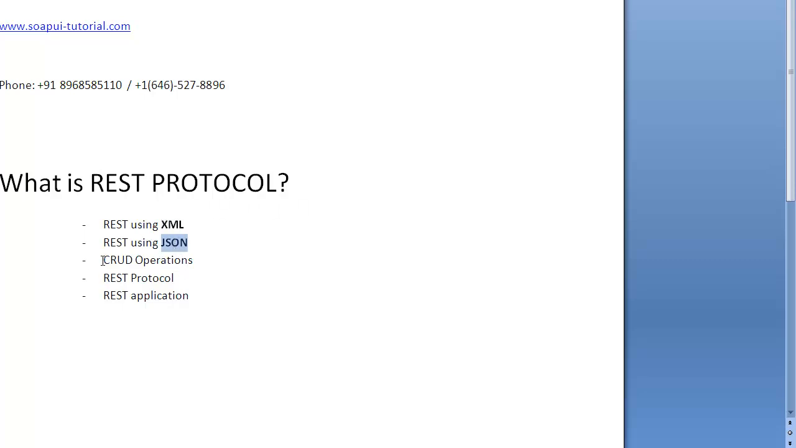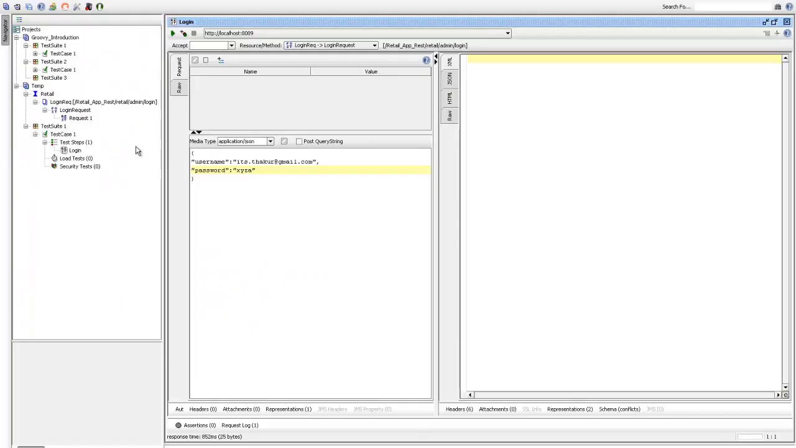Now the whole story of REST revolves around four basic operations, like basic CRUD operations. Before I come to this, let me explain what JSON is. I have a simple REST application over here. The retail application which I had shown earlier for the SOAP protocol, I also have a REST version of that installed on my localhost.